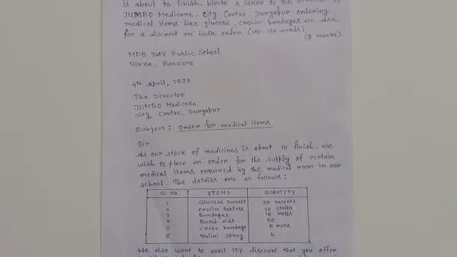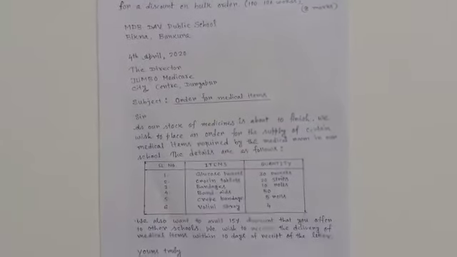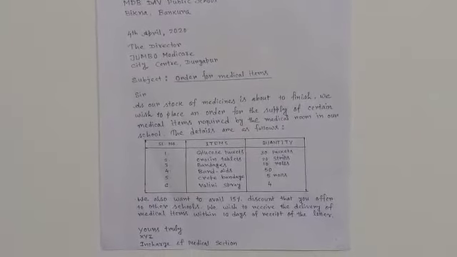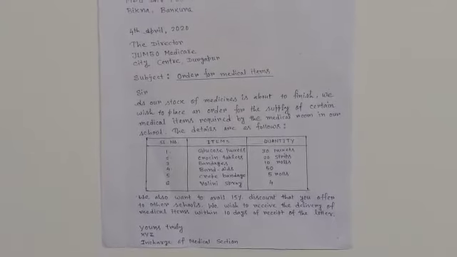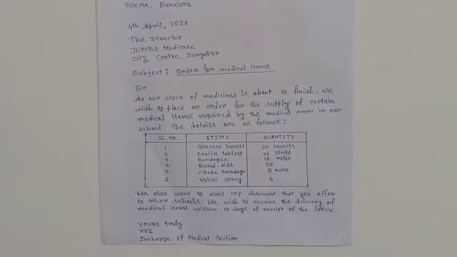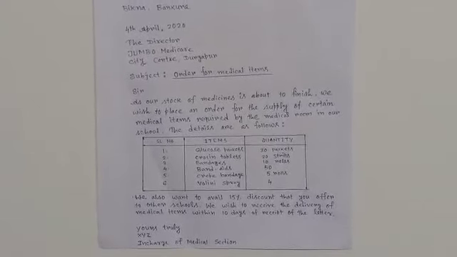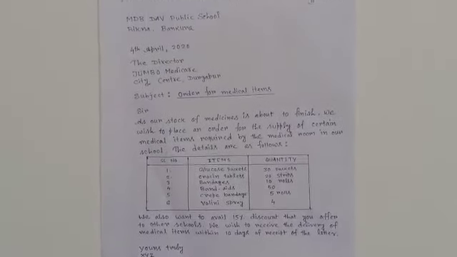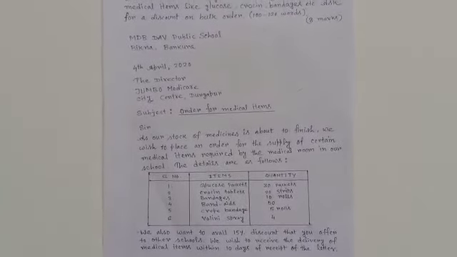Now after that chart you may write, we also want to avail the 15% discount that you offer to other schools. We wish to receive the delivery of medical items within 10 days of receipt of the letter.